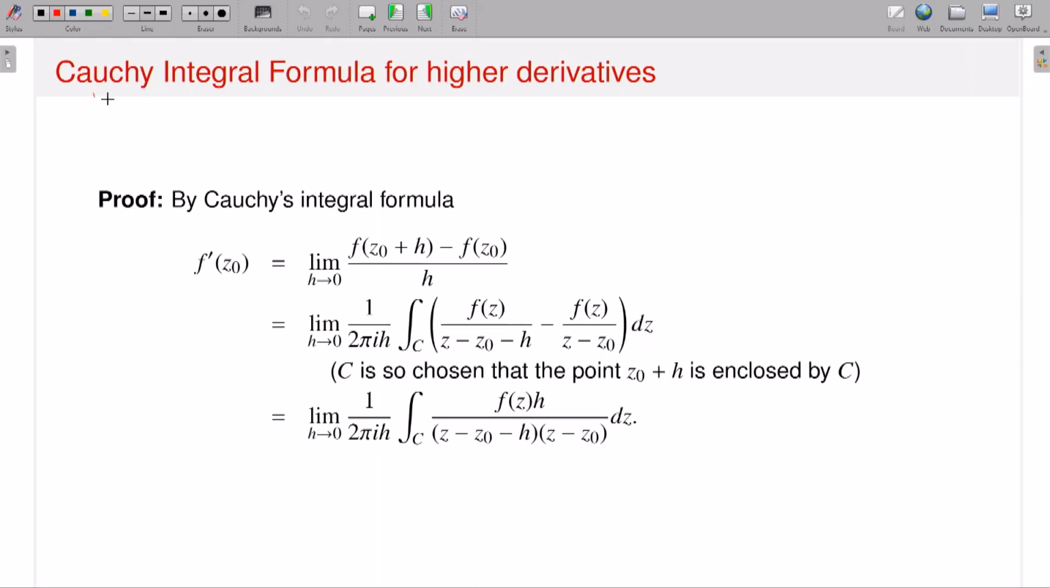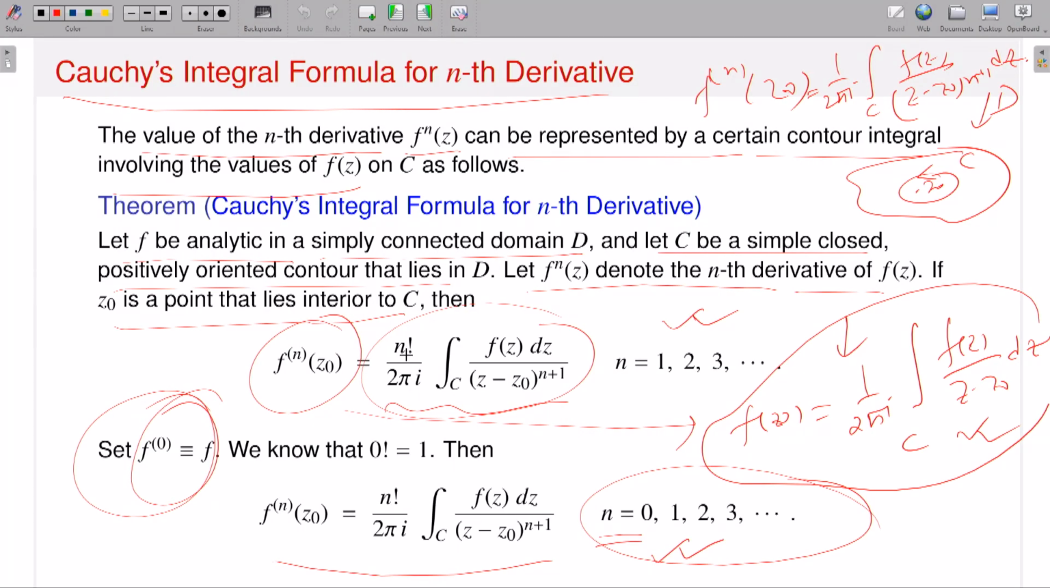Now, Cauchy's integral formula for higher derivatives. As I said, I will just calculate f prime of z naught, which is 1 divided by 2 pi i times the integral of f of z divided by (z minus z naught) to the power 2.